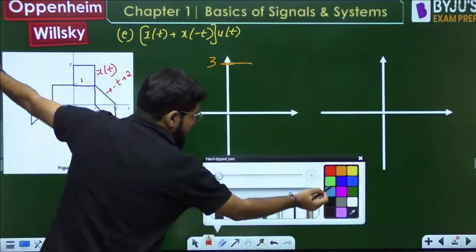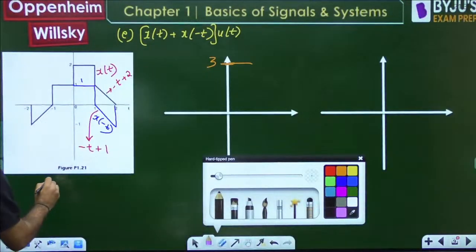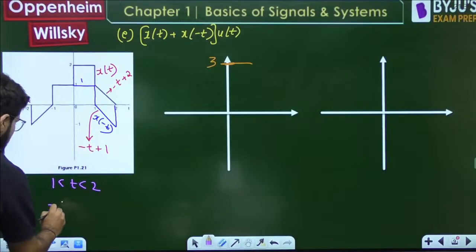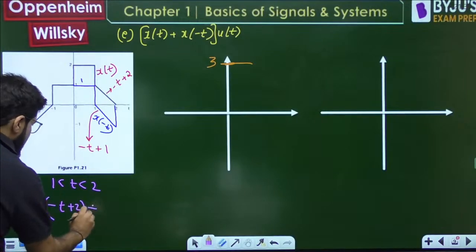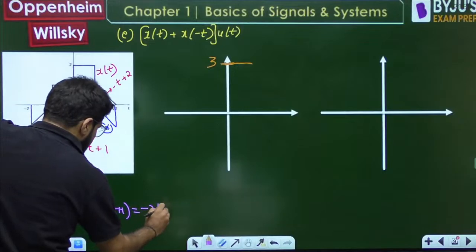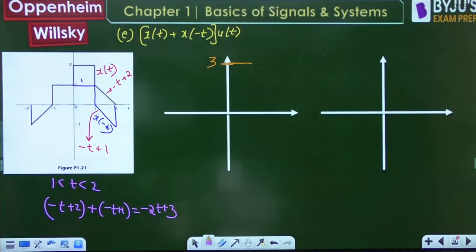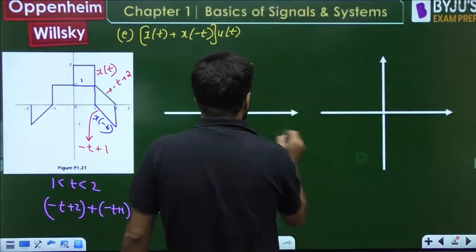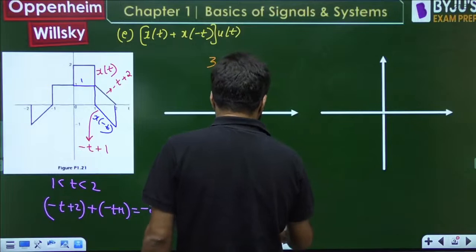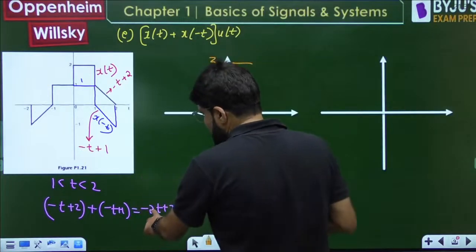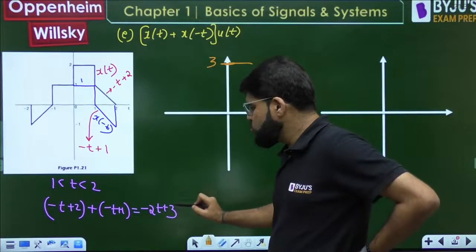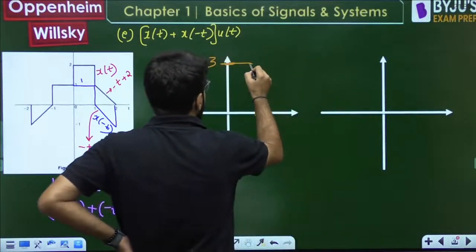So I can say, have a look into this calculation, that when the time value is between 1 and 2, you will have minus t plus 2 added with minus t plus 1. That looks like minus 2t plus 3. Now, this is t equal to 1. Pay attention. If I substitute t equal to 1, minus 2 plus 3, that will be equal to 1.